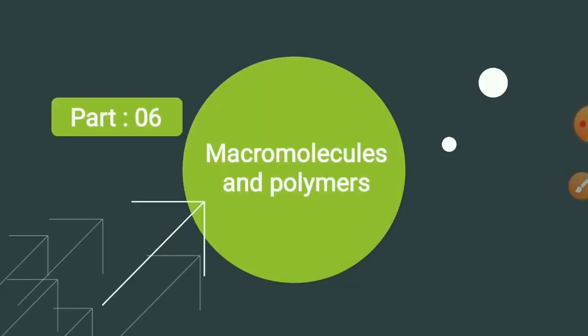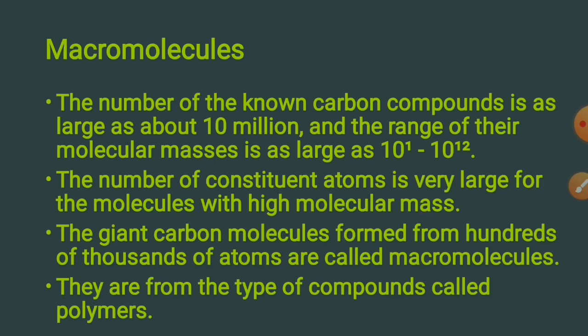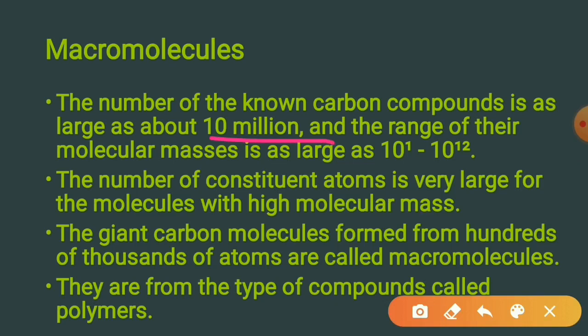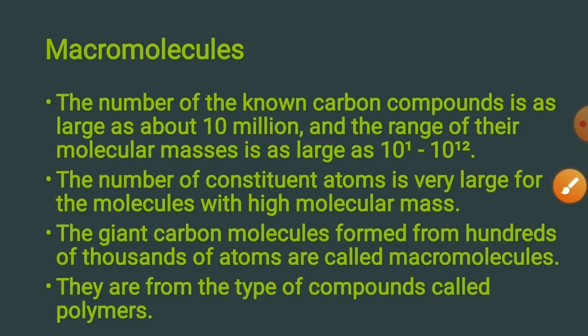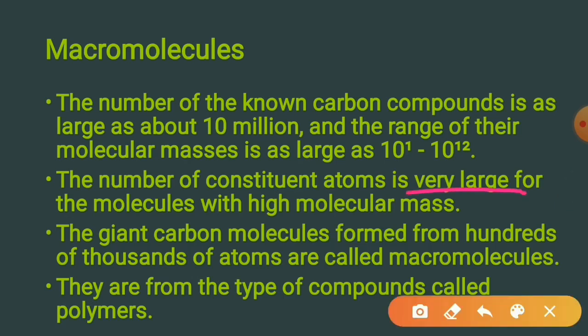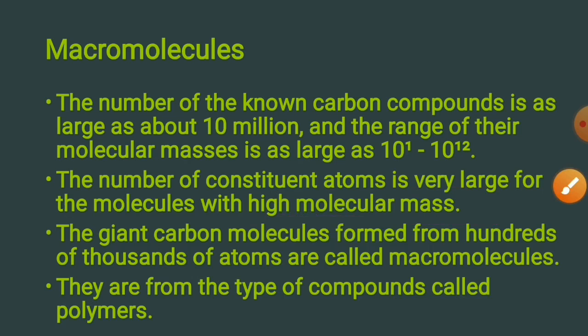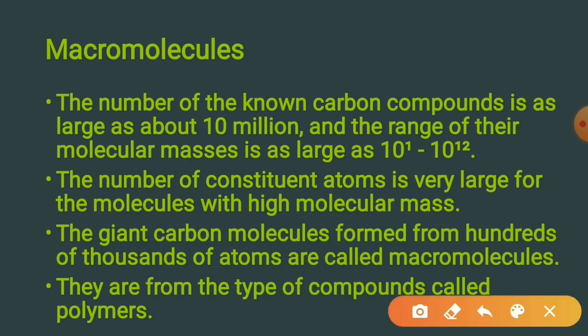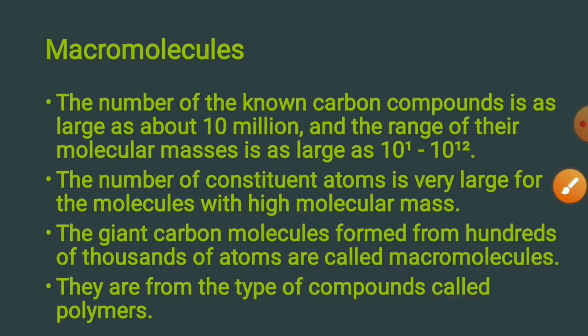Next topic is macromolecules and polymers. Macromolecules. The number of the known carbon compounds is as large as about 10 million, and the range of their molecular mass is as large as 10 to the power 1 to 10 to the power 12. The number of constituent atoms is very large for the molecules with high molecular mass. The giant carbon molecules formed from hundreds of thousands of atoms are called macromolecules. They are from the type of compounds called polymers.